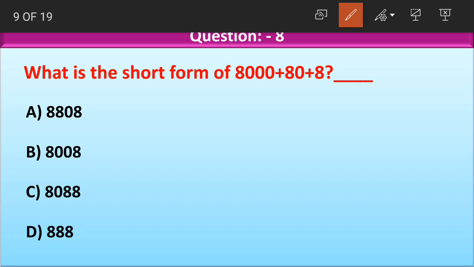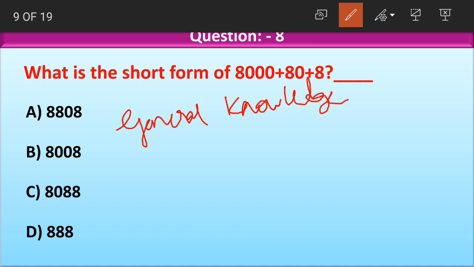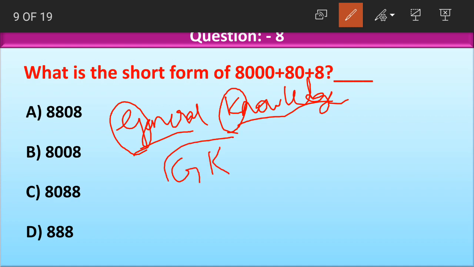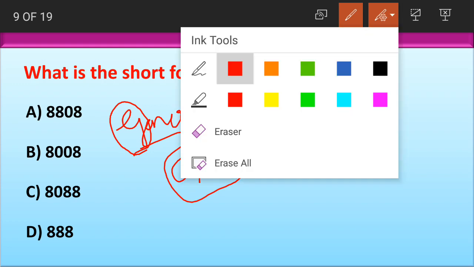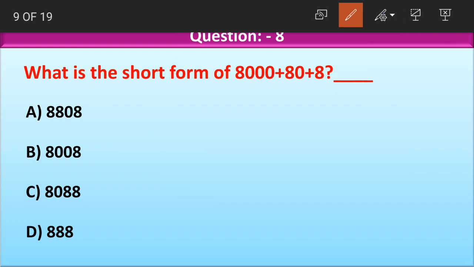Do you remember the example I gave you, children, to understand short form? We have a subject called general knowledge, don't we? It is a very big word to pronounce. So what we do, we take the first letter of G and the first letter of K and call it GK. This is called a short form. We are pronouncing such a big word in a shorter form called GK. In the same way, we should find out the short form of this number.